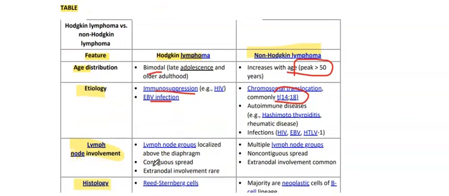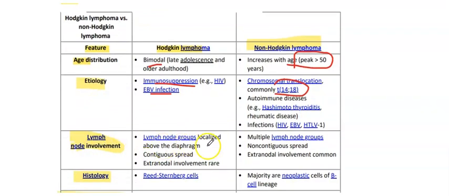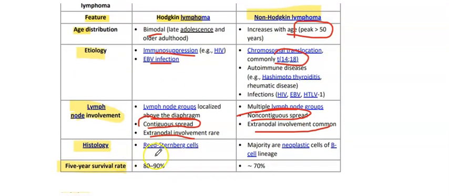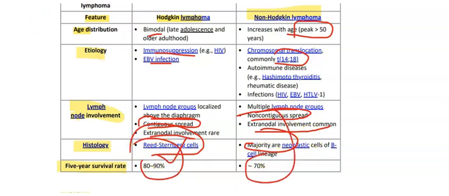Lymph nodes: in Hodgkin lymphoma we have lymph node involvement usually above the diaphragm, with continuous involvement of the lymph nodes, and extranodal involvement is rare. Here we have multiple lymph node groups, non-continuous spread, and extranodal involvement is common. On histology, we will have Reed-Sternberg cells in Hodgkin lymphoma, while there will be neoplastic cells of B cell lineage in non-Hodgkin. Five-year survival rate is higher for Hodgkin, 80 to 90 percent, while it's 70 percent for non-Hodgkin lymphoma.